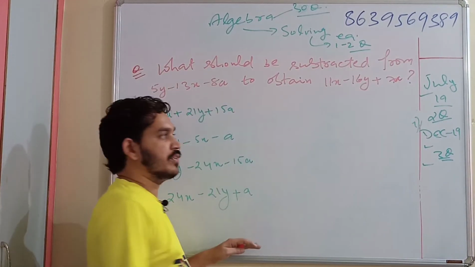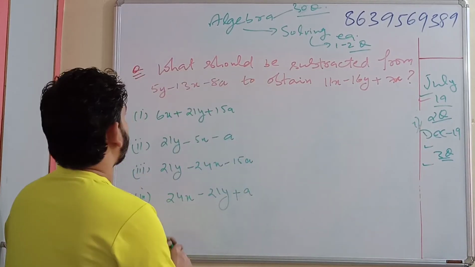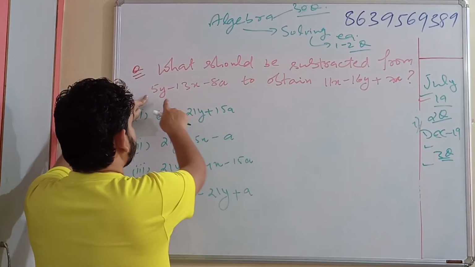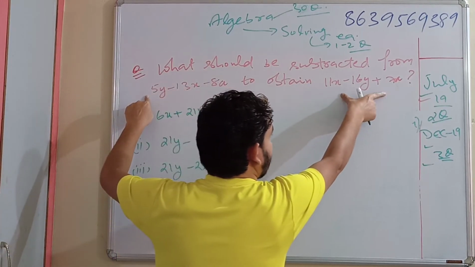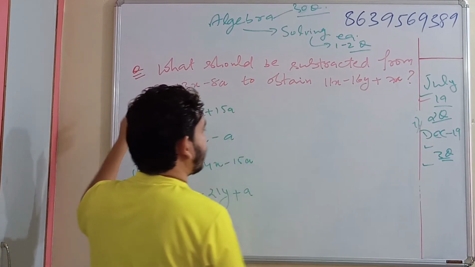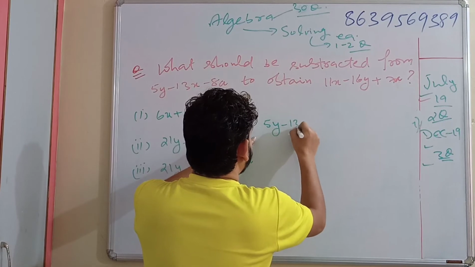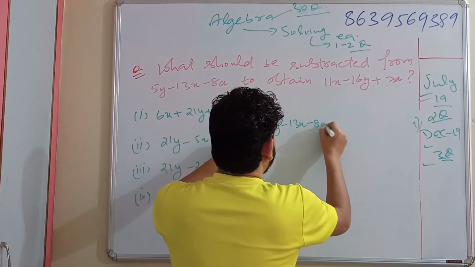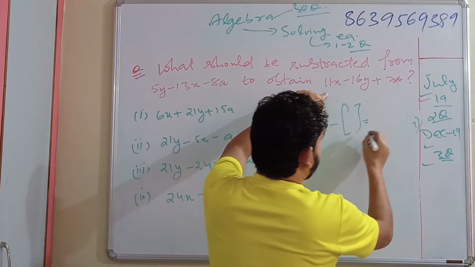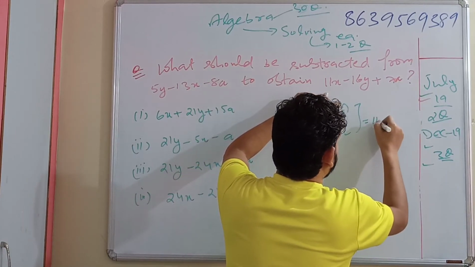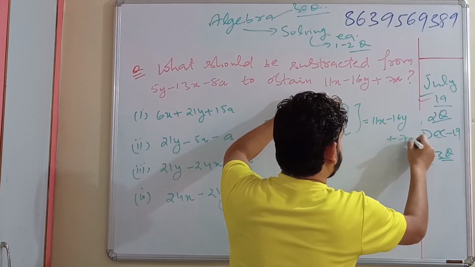So this is one question which had come in July 19. Let's see. What should be subtracted from 5y minus 13x minus 8a to obtain 11x minus 16y plus 7a? It's like 5y minus 13x minus 8a minus something is equal to this value, 11x minus 16y plus 7a.